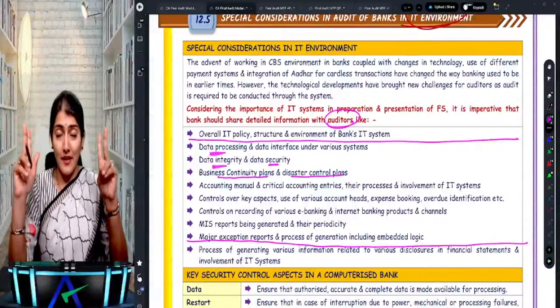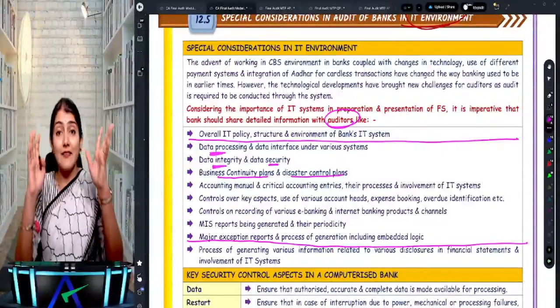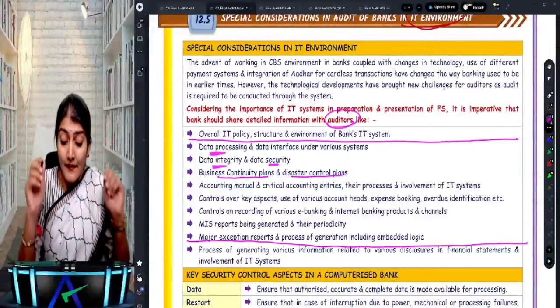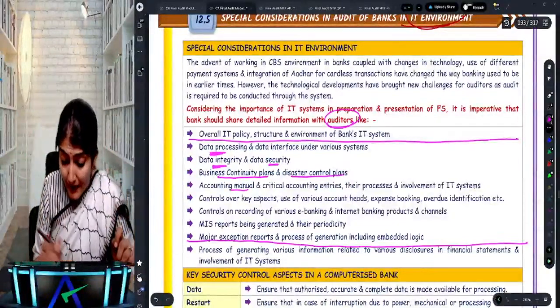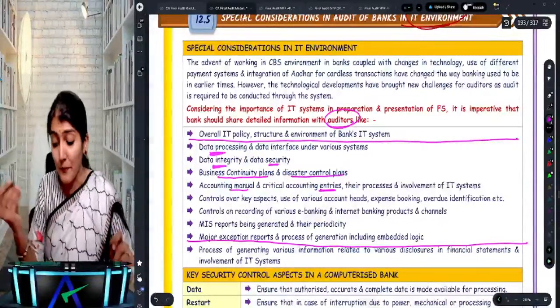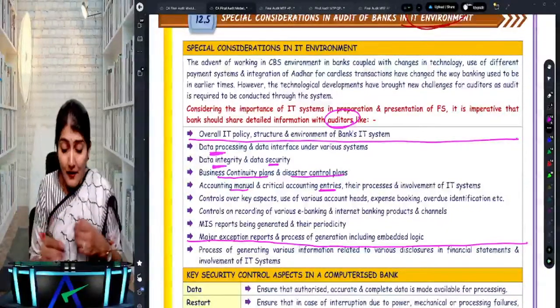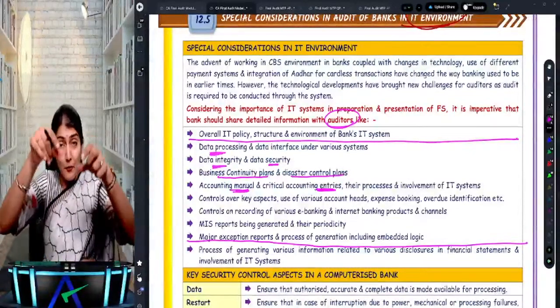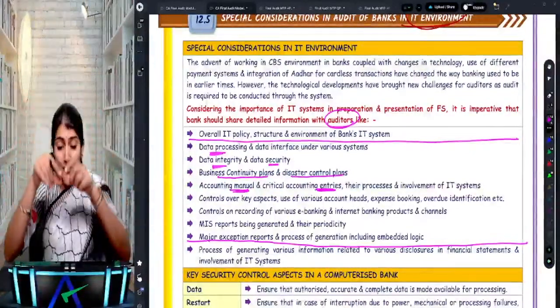So two plans over there: the business continuity plan and the disaster control plan, in case all of a sudden there is a fire or flood or so. Then how do they pass the accounting manual and the critical accounting entries and the process involved in the IT system? So the accounting manual and the critical accounting entries, this information the bank has to provide to the auditor.